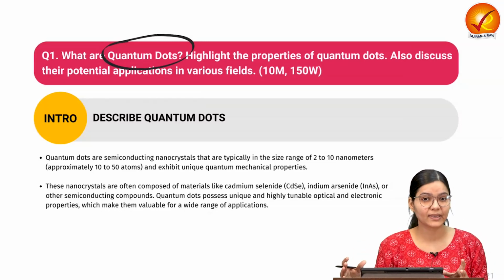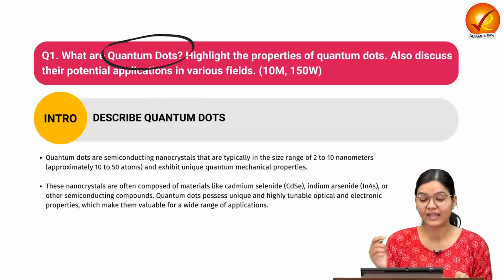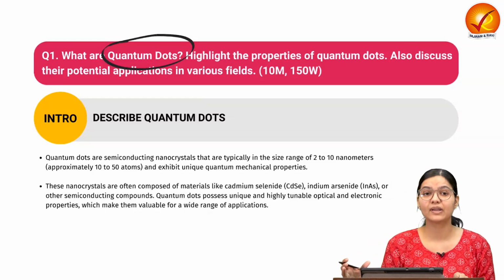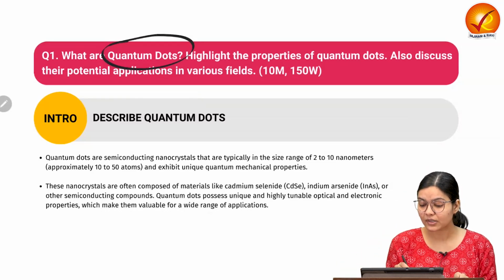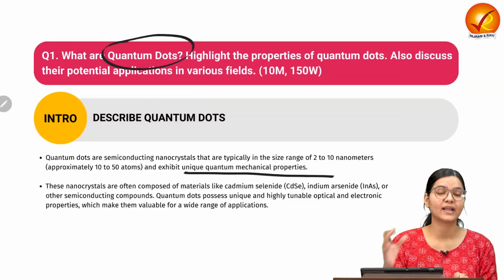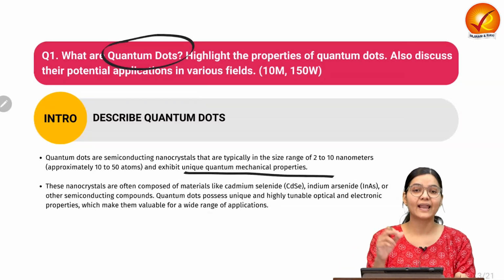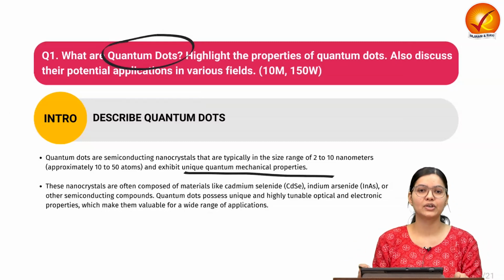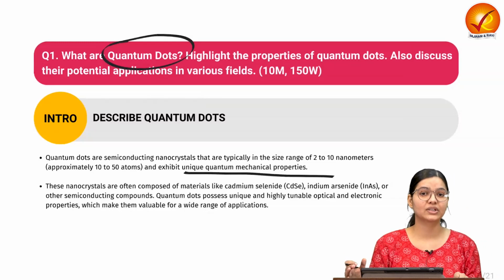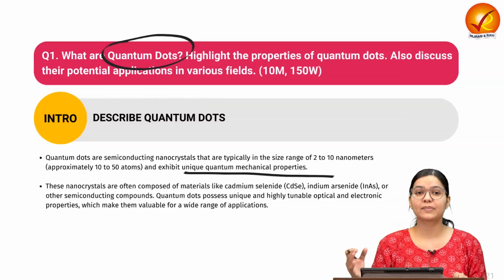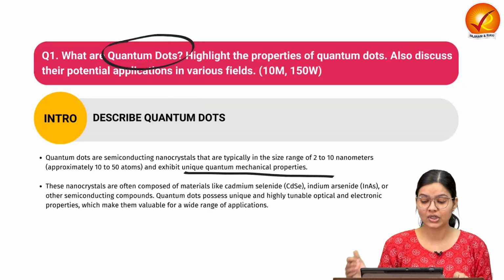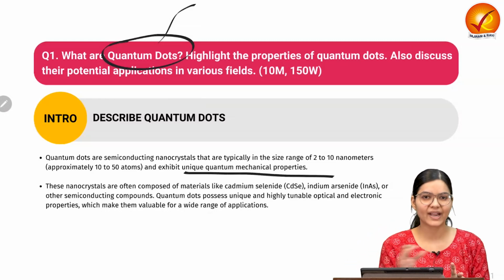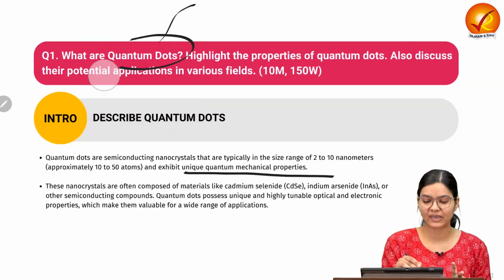because it has various kinds of application at that microscopic level, and that is why quantum dots are very important, because they have semiconducting behavior. They also exhibit quantum mechanical properties. That is why they have a vast number of applications, and that is why it is considered a very revolutionary field, because it has application in renewable energy, in the field of medicine, and in the field of information technology. So this vast number of applications makes quantum dots very important. That was the context which we discussed briefly.